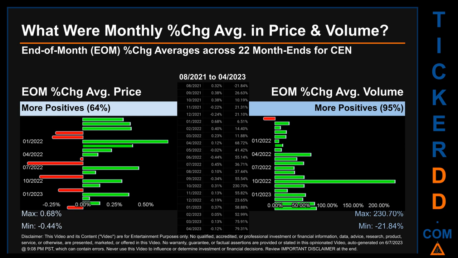In terms of volume, 21 out of 22 month ends had a positive percentage change. That is 95% of month ends saw a positive percentage change in average volume. Price saw an end-of-month max of 0.68% in average percentage change along with a minimum of -0.44%. For volume, the maximum and the minimum monthly percentage change were respectively 230.70% and -21.84%.